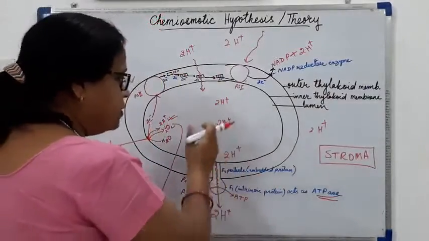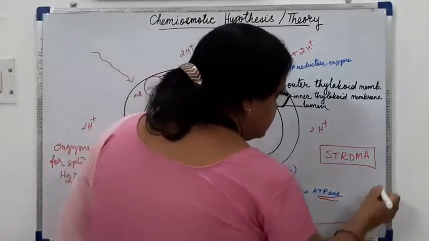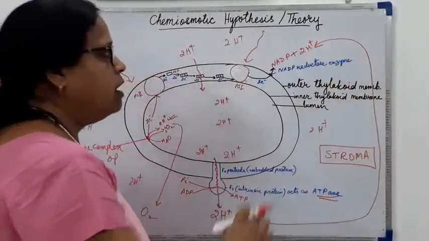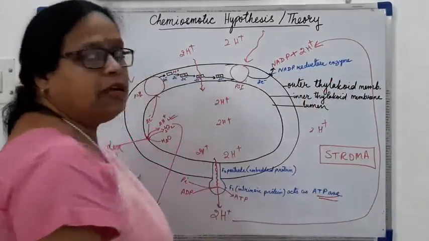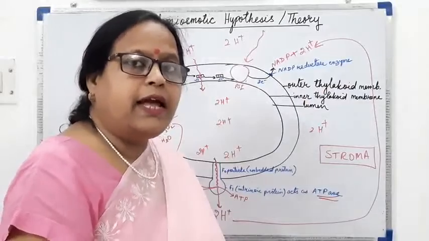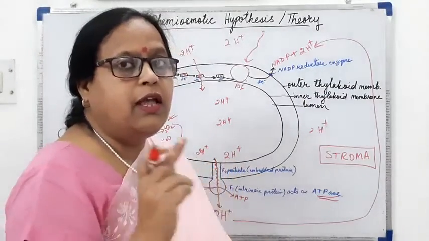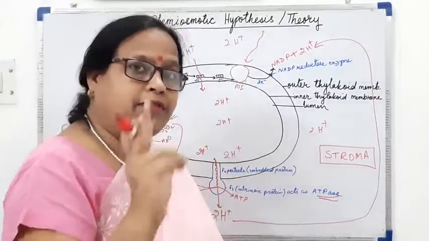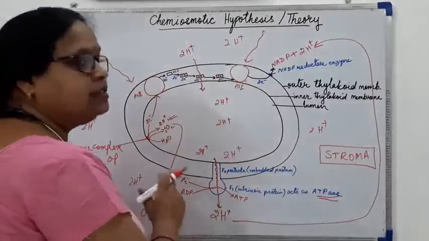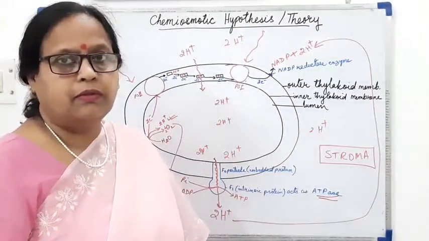Now when these hydrogen ions are maintained outside, they are utilized to combine with NADP with the enzyme NADP reductase. So we have seen in photophosphorylation that at the cytochrome level we have synthesized the ATP. So this is how ATP is synthesized at the cytochrome level.